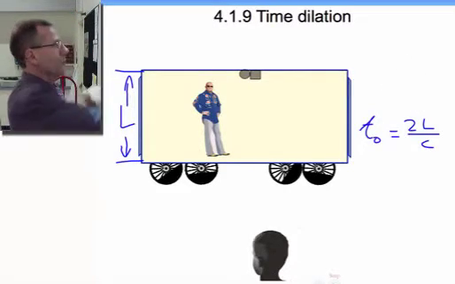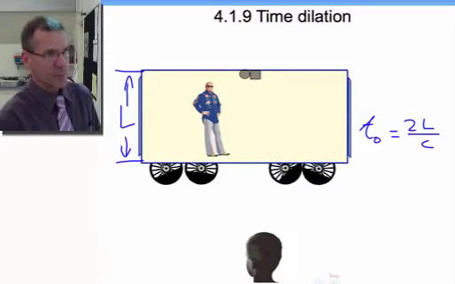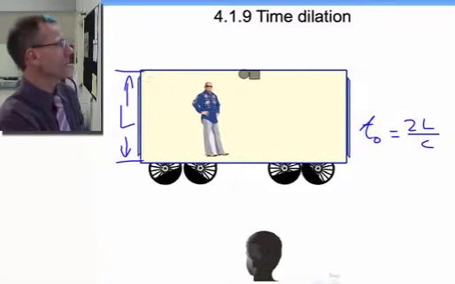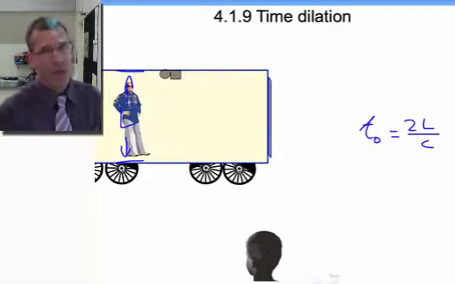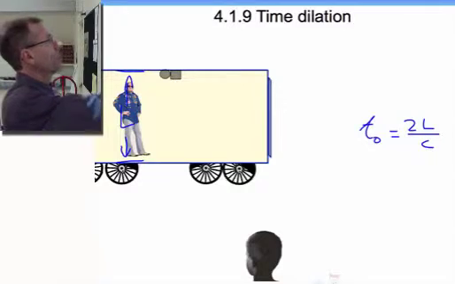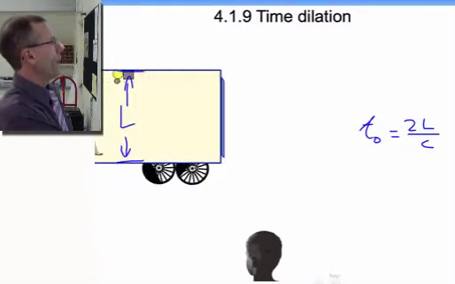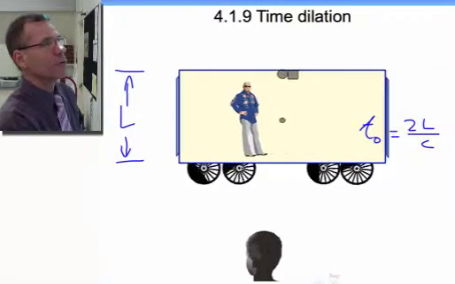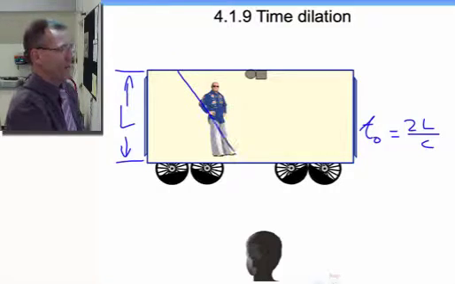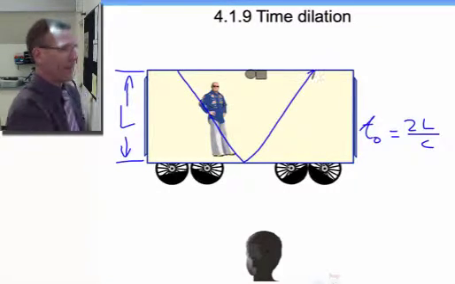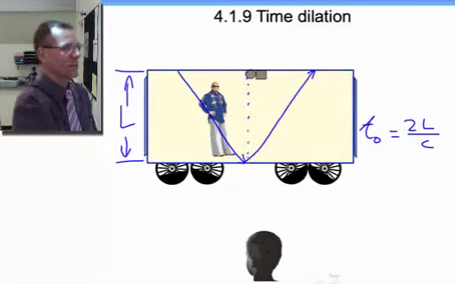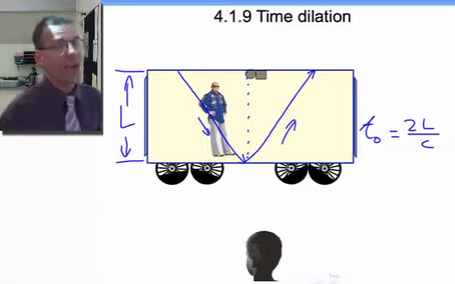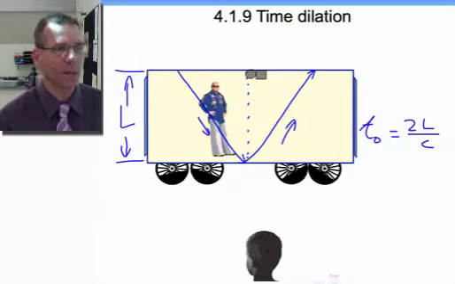Alright, so let's think about this not from his perspective anymore, but from this guy's perspective. From this guy's perspective, we've got the train zooming past him, stationary on the platform. Except that the light beam is not going to follow a direct path. If we start the clock running and the train moves past him, you can see very clearly that the light beam follows a path that looks something much more like this, down and up. Now remember, this distance here, that's L, and so that distance down here and back up again has to be bigger than 2L. It can't be equal to 2L.